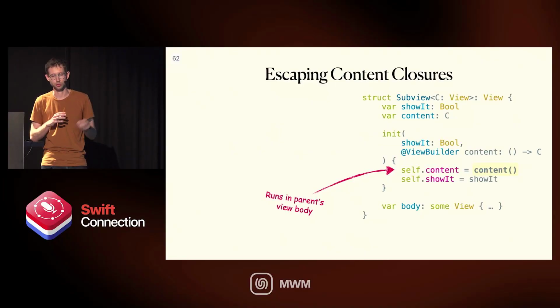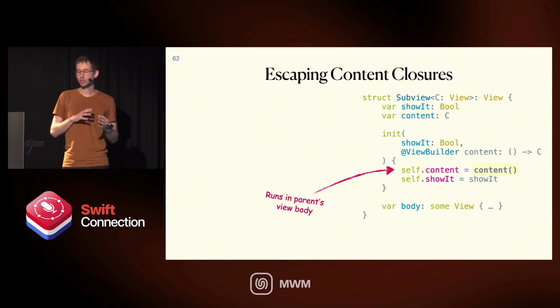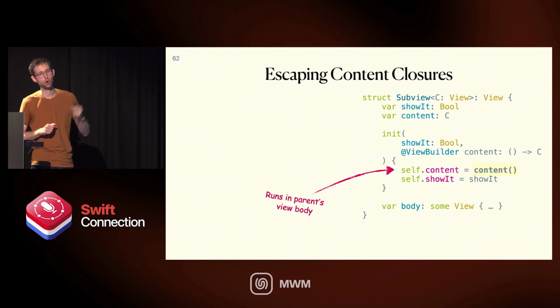There is this design pattern in SwiftUI whenever you are creating container objects. You are taking this content closure, some generic type, in the initializer. And usually the best practice is to open that closure inside init and not hold the closure, but instead to hold the content itself after you already opened it.